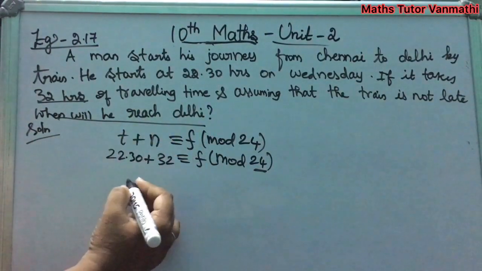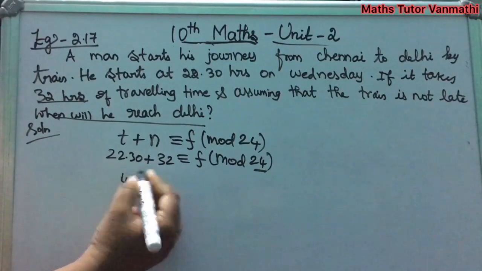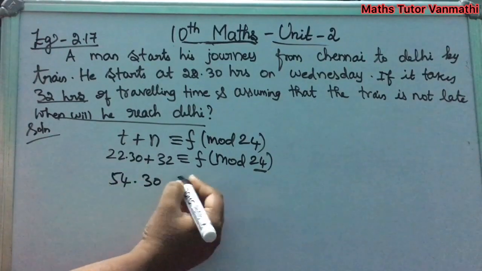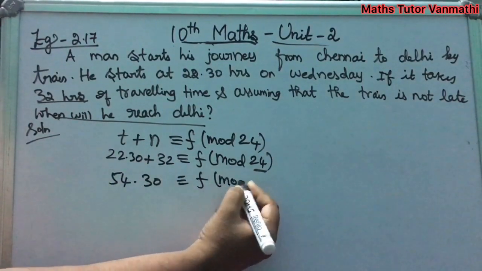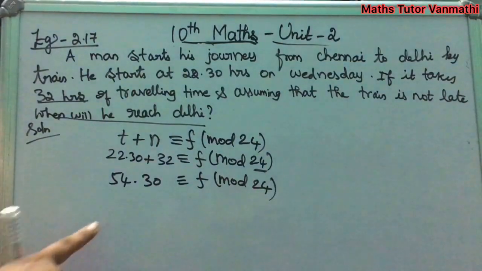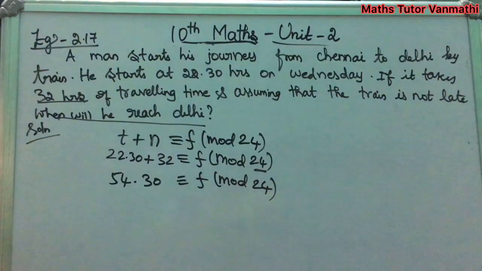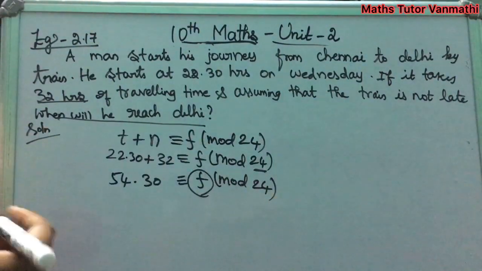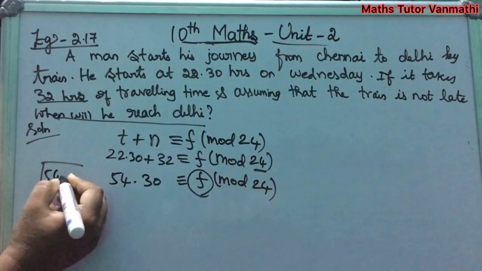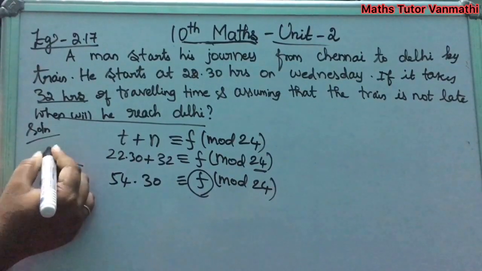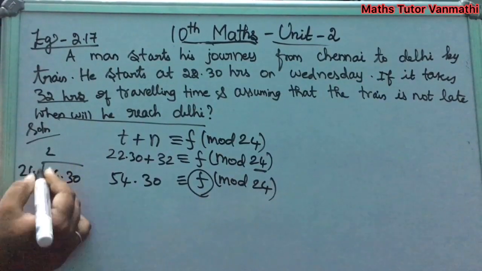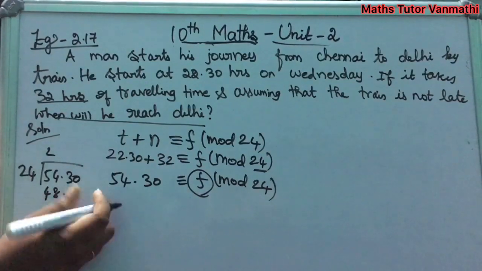Clear? Adding this, what you will get 54.30, which is congruent to F mod 24. This means we can say this 54.30 is divided by 24, leaves the remainder. Then while dividing 54.30 by 24, 2 4s are 8, 2 2s are 4, 48 you will get.